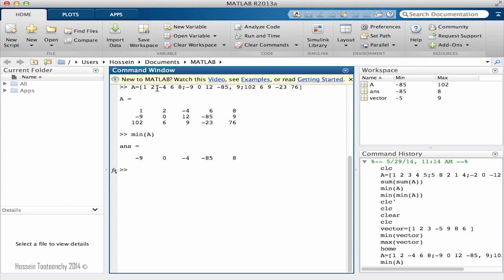The first number is the minimum of the first column, the second one is the minimum of the second column, and the vector that we found here is representative of the column minimums of matrix A.